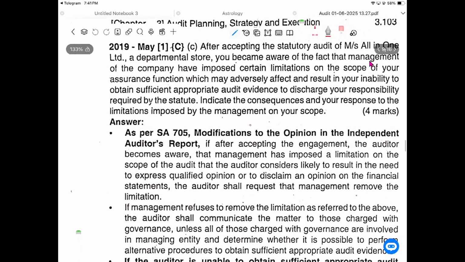You can tell the management, I need to complete the work. There are some disturbances which are not allowing me to do the work. Report to the management. The management takes care and allows you to do your work. Do the work. If not, withdraw from the engagement. It's the best way. Withdraw from your engagement.